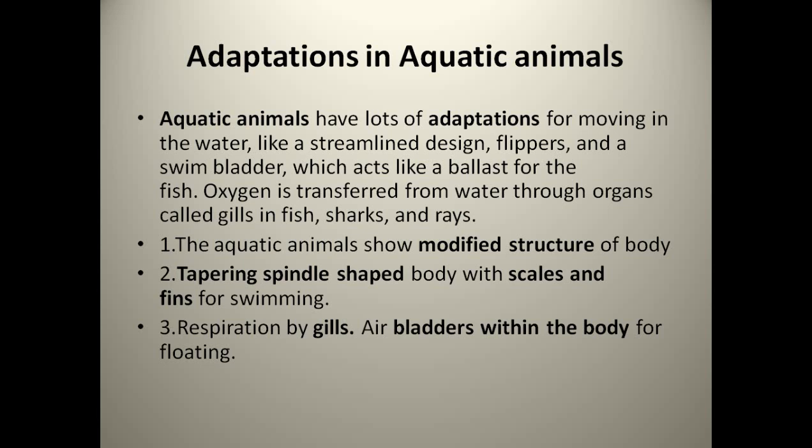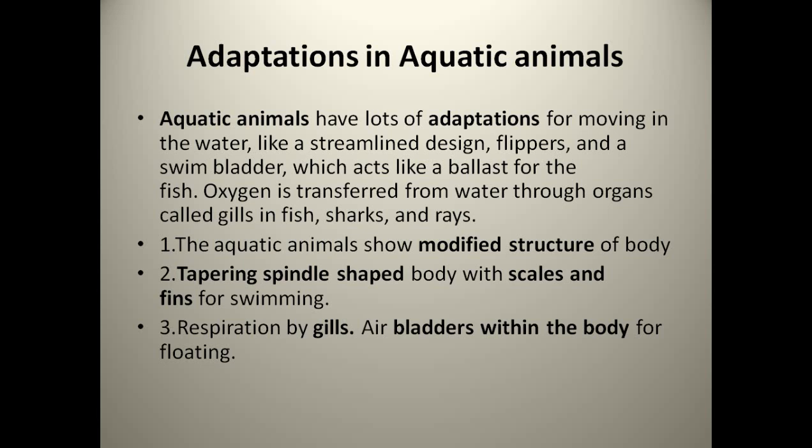Oxygen is transferred from the water through organs called gills in the fish. From the childhood days we have been studying that fish respire with the help of gills. Like we have lungs, but fish respire through gills. Oxygen is transferred from water through gills in fish, sharks, and rays. So whatever comes under the fish category will respire with the help of gills only. And they have a swim bladder in their body. Maybe you have seen a cut fish, you can see that bladder. That bladder helps them to float in the water.